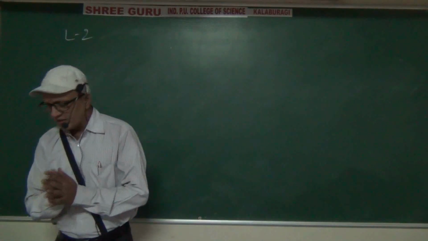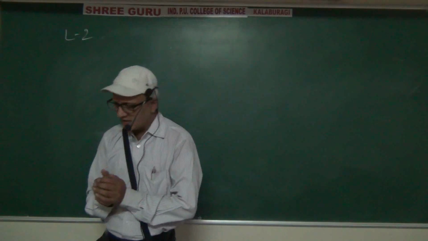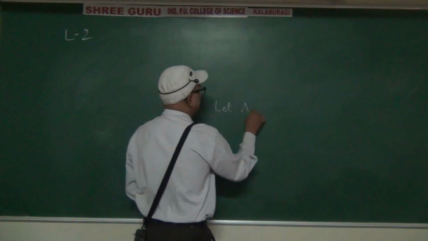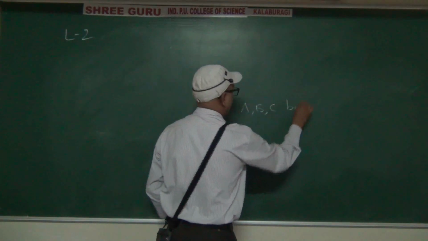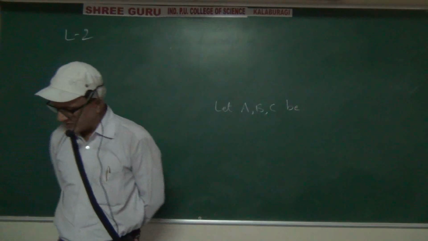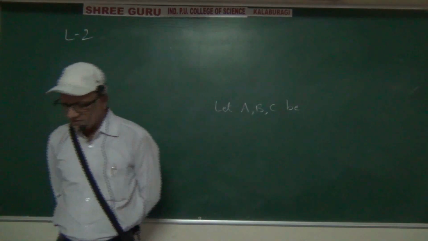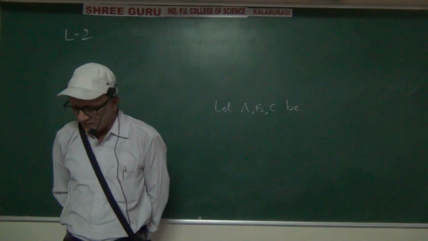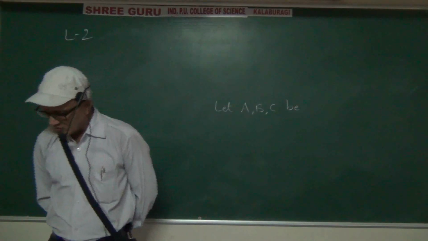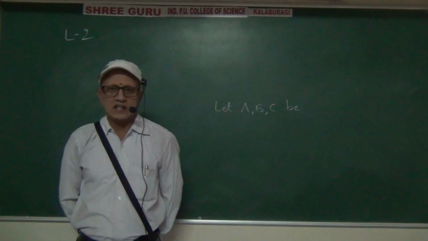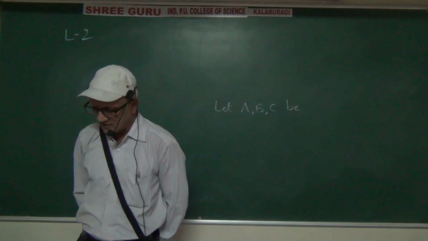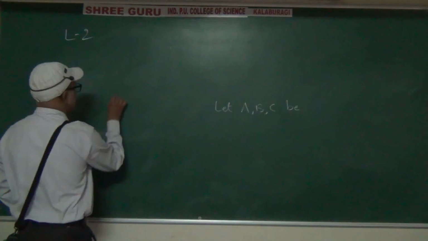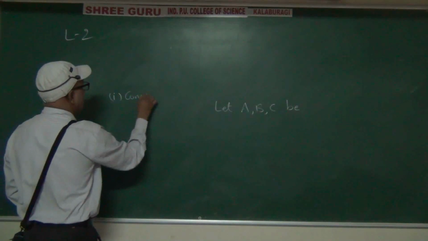Under that write down: let capital A, capital B, capital C be the events associated with an experiment whose sample space is S. And the first one is complementary event.